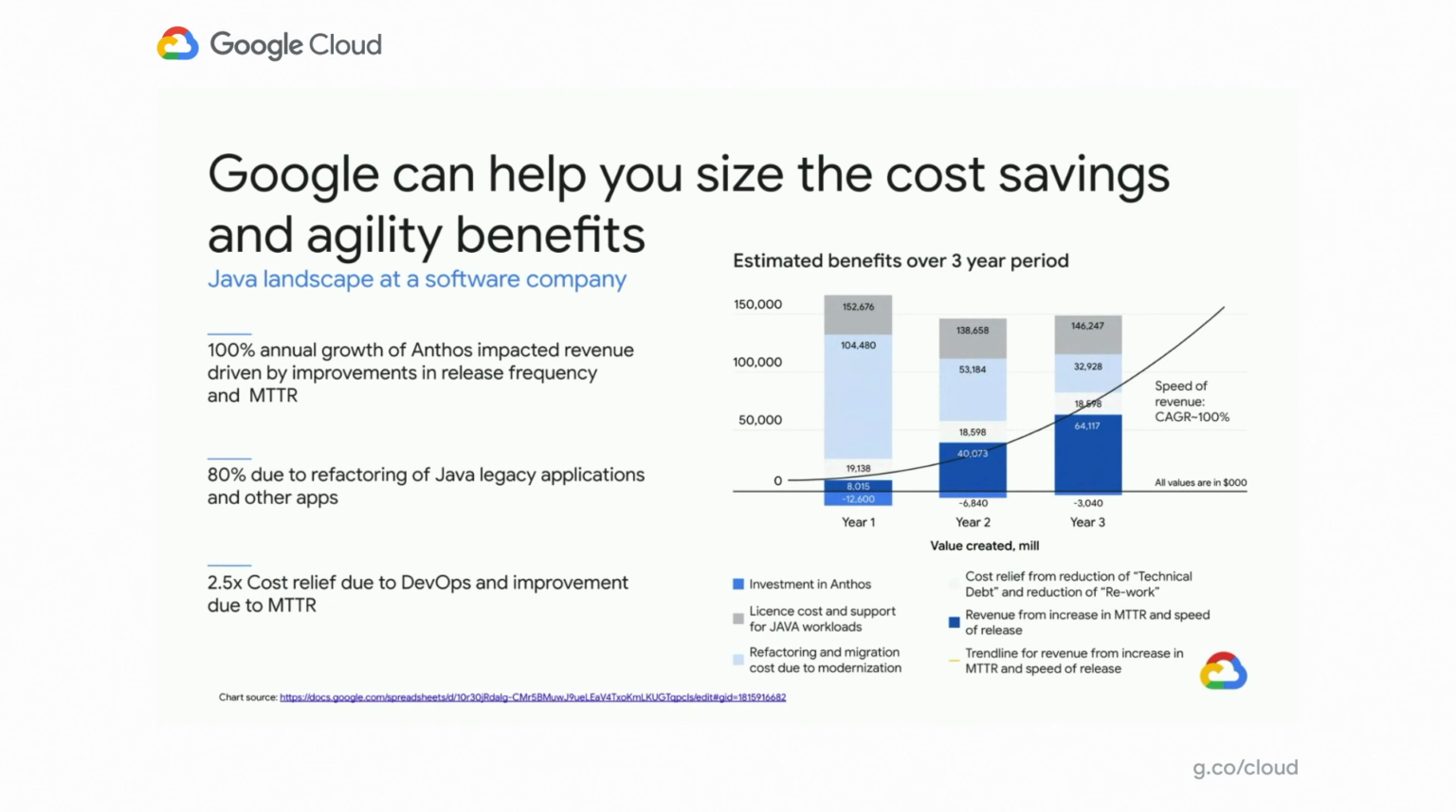In fact, even in year one, after the investment in Anthos, you can see the licensing cost and support for Java workloads that they're getting is positive, as well as being able to refactor and the migration cost due to modernization as well. 80% of them were due to refactoring of their Java legacy applications and their other apps as well. But how do we go about doing this?